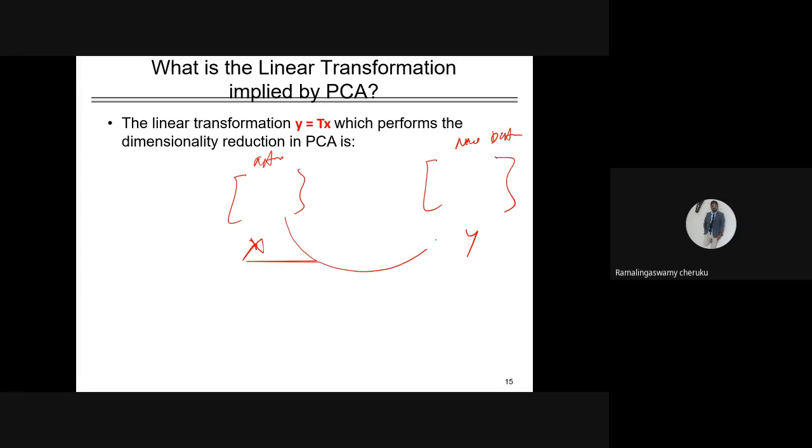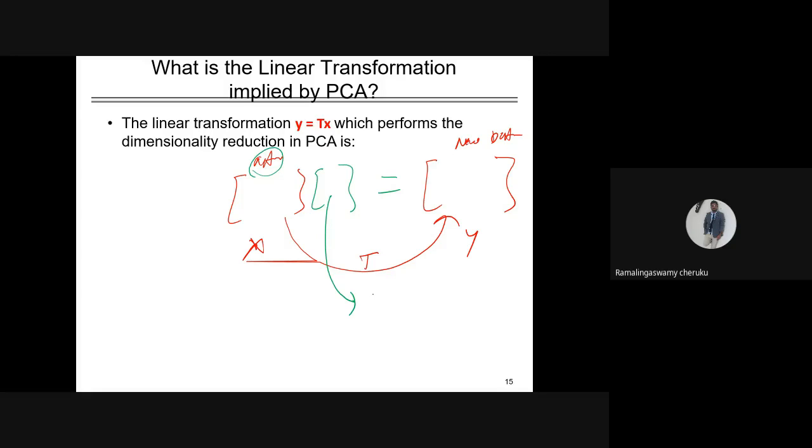You have to transform it, so you have to multiply with a certain matrix. This matrix is called the transformation matrix. So how do you get this matrix?